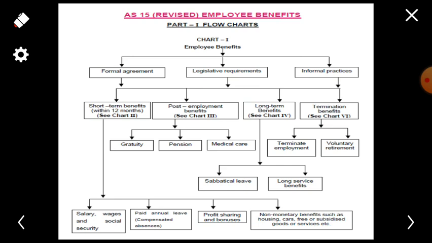It means these are the benefits which can be availed by the employee after his retirement. And third one is long-term benefits. Long-term, these are the benefits that can be availed during the service. It means it cannot be availed until after 10 years, 5 years, 7 years, depending upon the nature of the benefit. They are called long-term benefits.